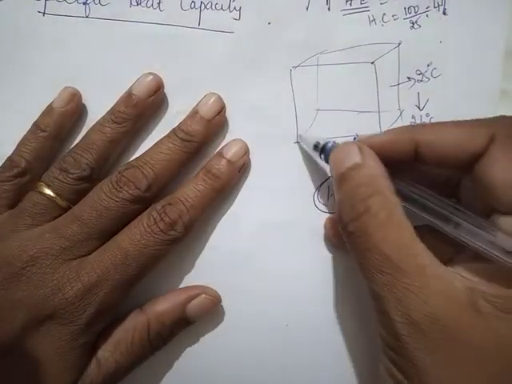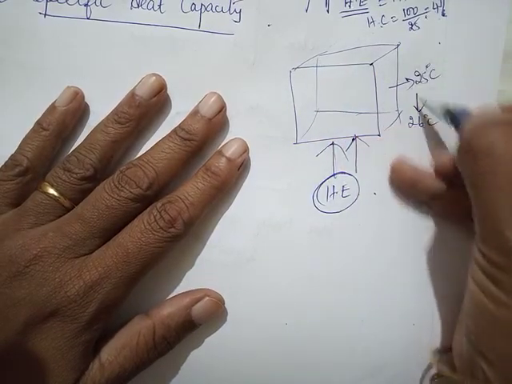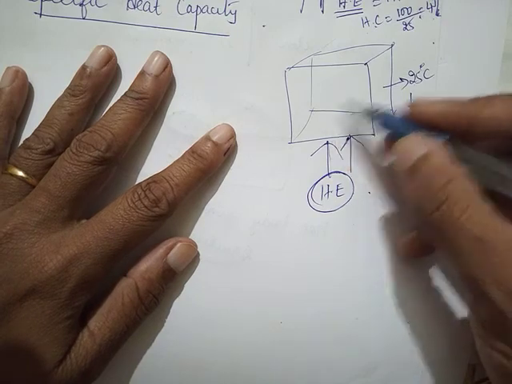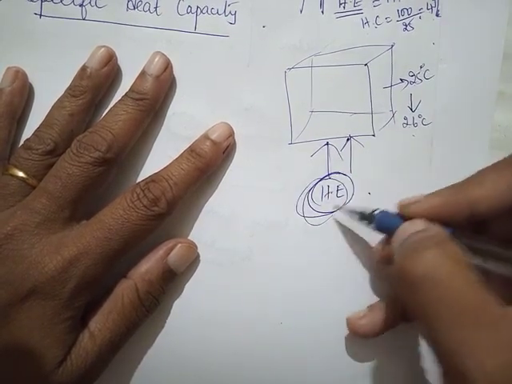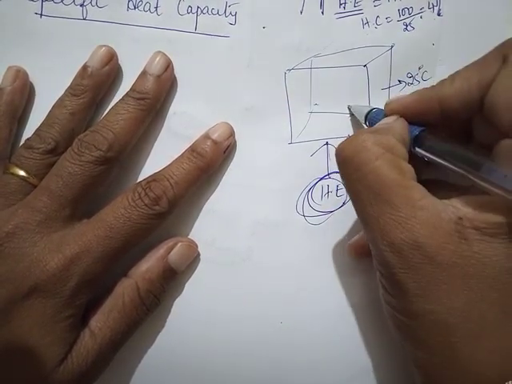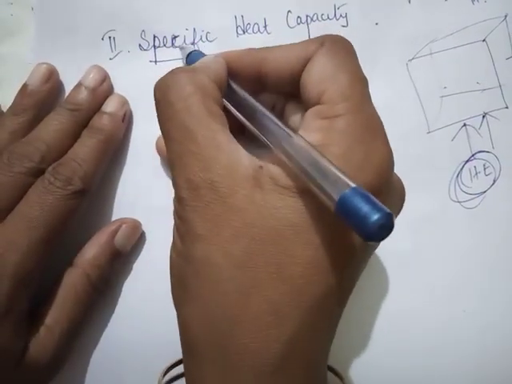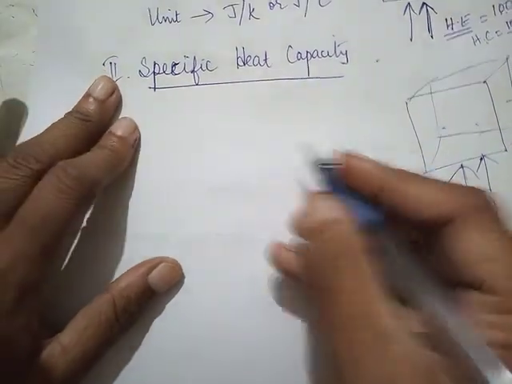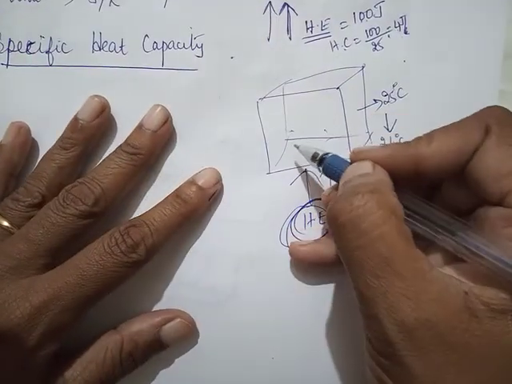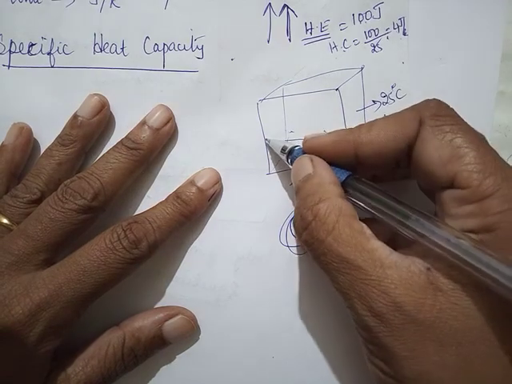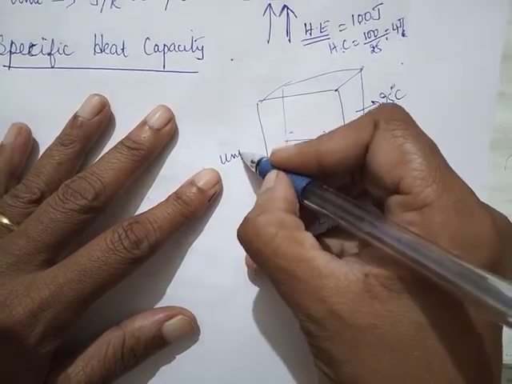Same way, to just heat this cube, I don't know its mass, to increase the temperature by 1 degree Celsius, whatever heat energy was required, that was the heat capacity of this material. But when I say specific heat capacity, that means the heat energy required to raise the temperature of a unit mass of a substance.